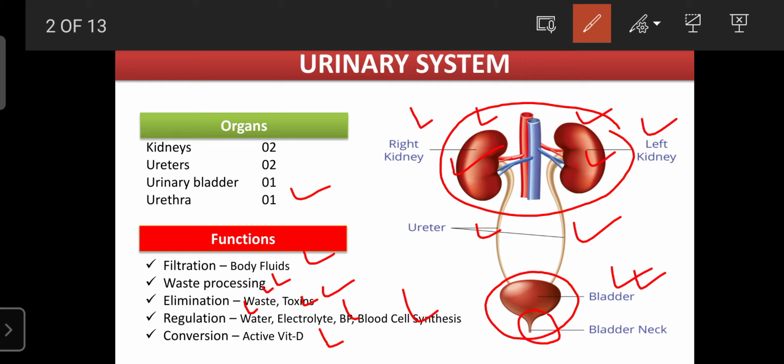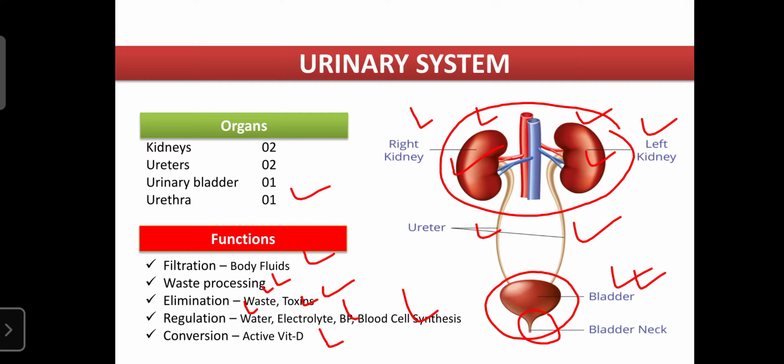That hormone reaches our under skin. When our skin is exposed to sunlight, it is converted into active vitamin D. That active vitamin D is involved in bone mineralization and absorption of calcium from the GIT. So that's why the urinary system is also involved in the formation of active vitamin D.